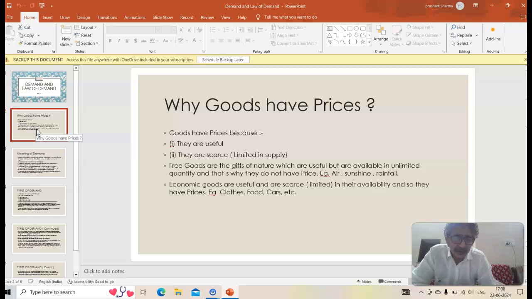On the other hand, economic goods are those goods which have a price because they are useful, and secondly their supply, their availability, is limited, meaning they are scarce. Scarce means limited in supply.